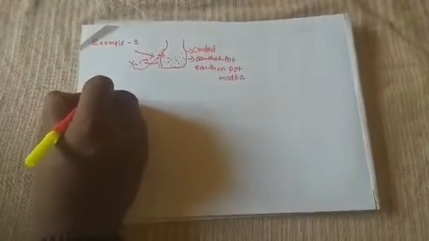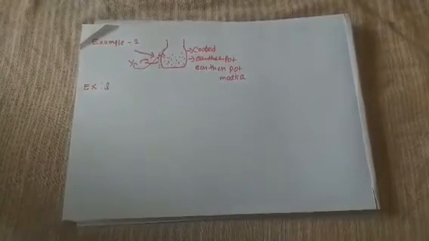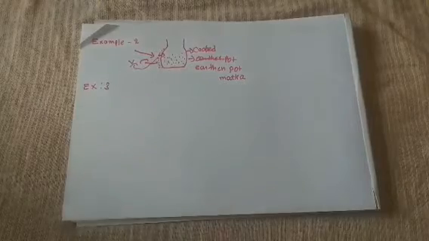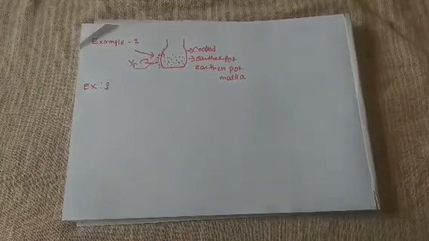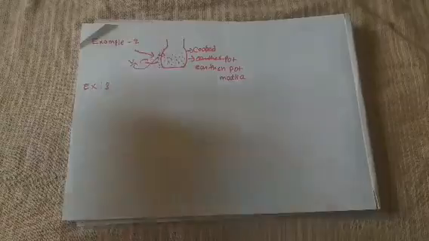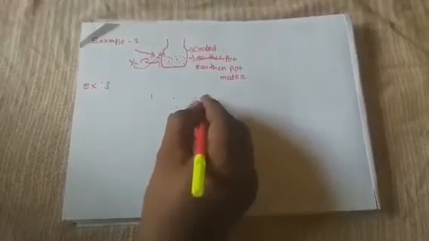Then next, example 3: in summer we prefer cotton cloth. Yes or no? We prefer cotton cloth to reduce the sweat or to reduce that heating effect. Why? Your cotton cloth has some pores, some holes.